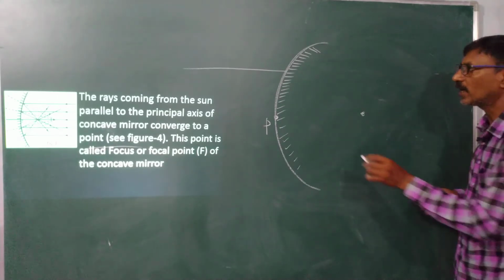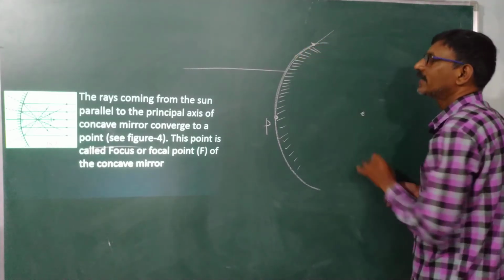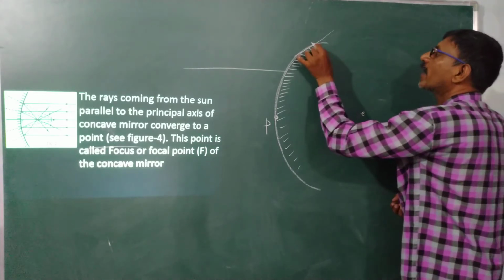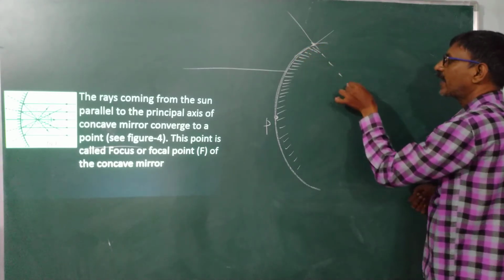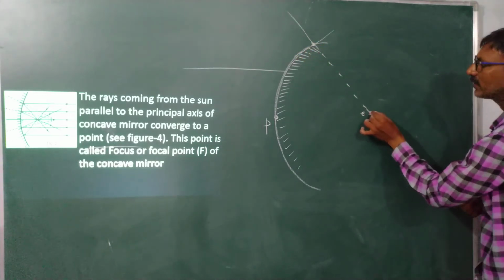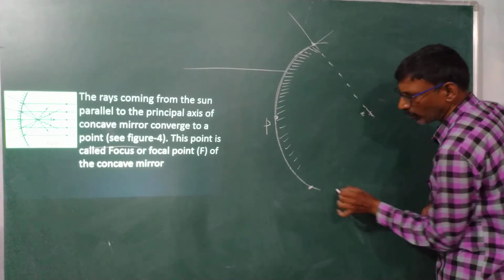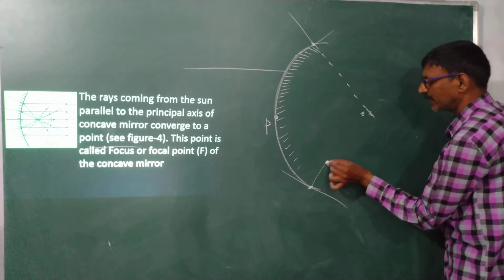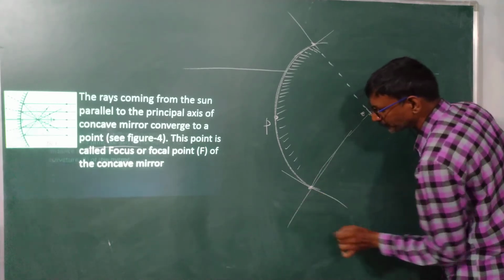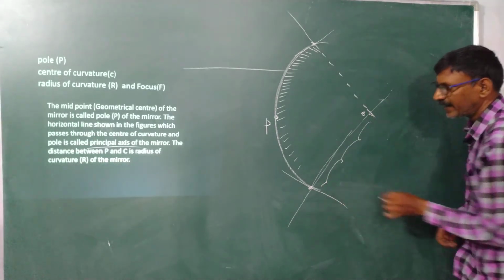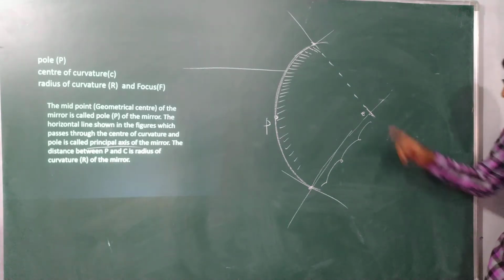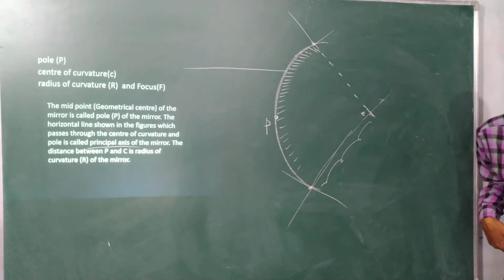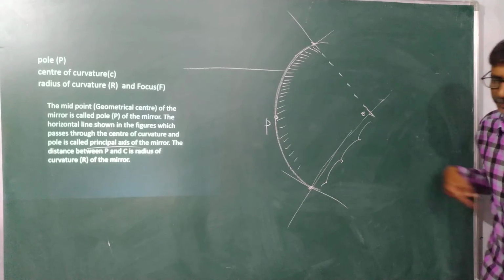I told you clearly, when you take a tangent at this point and draw a normal by extending it, we get the center somewhere. If you take one more tangent here and draw a normal, that must pass through the center. This is the radius of curvature. The radius is always perpendicular to the tangent in a circle.